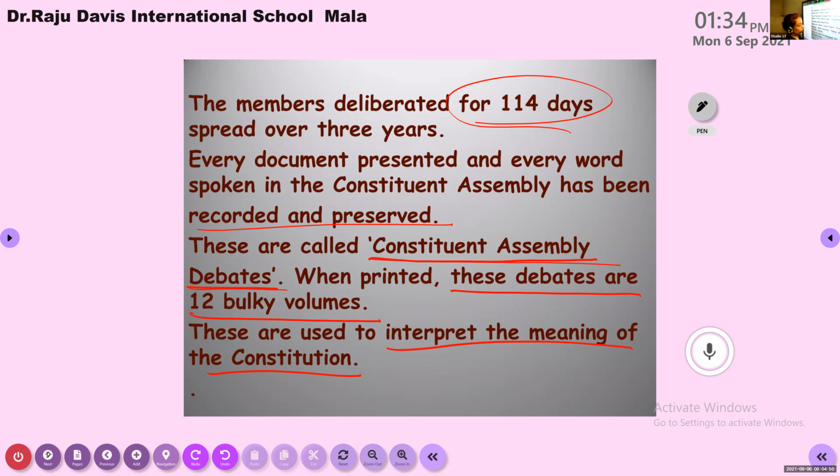To know why they introduced a particular clause, we can refer to the debates. If we refer to what was recorded, printed and preserved, we can really understand what they meant by that particular rule or clause in the constitution.